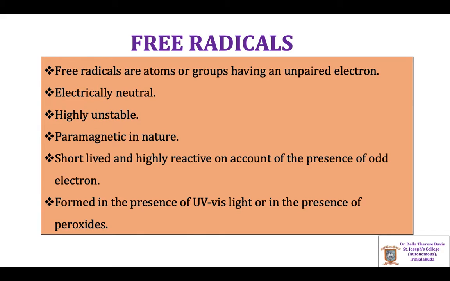What are free radicals? Free radicals are atoms or groups having an unpaired electron, and they are highly reactive. They are electrically neutral and highly unstable. Due to the presence of an unpaired electron, free radicals are paramagnetic in nature. They are short-lived and usually formed in the presence of UV-visible light or in the presence of peroxides.